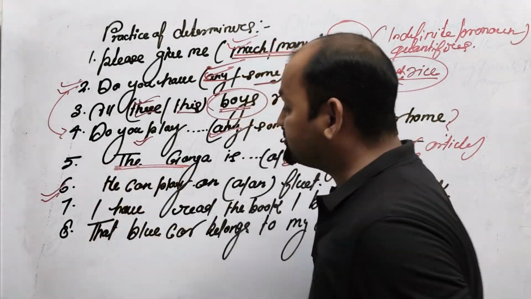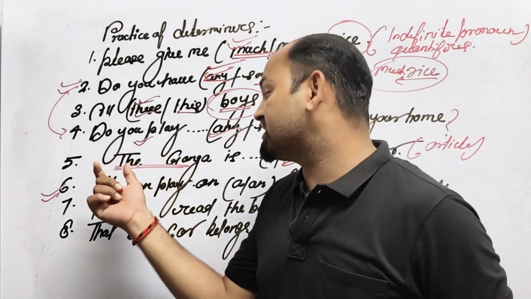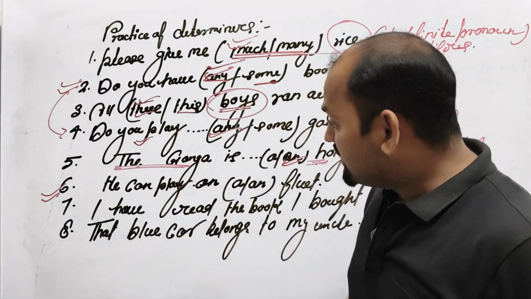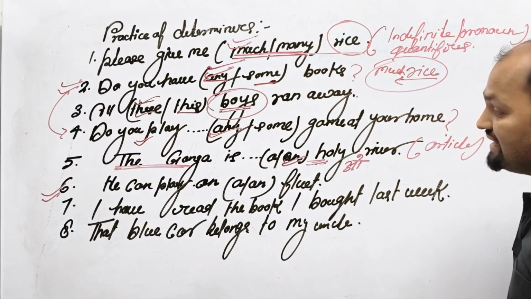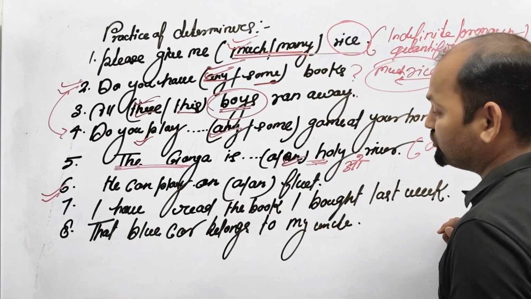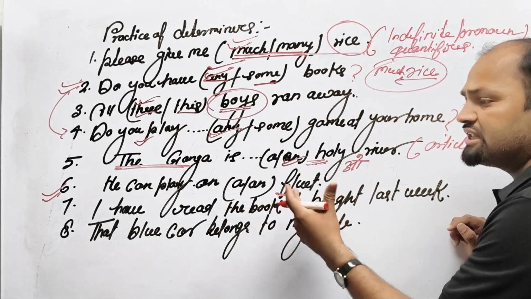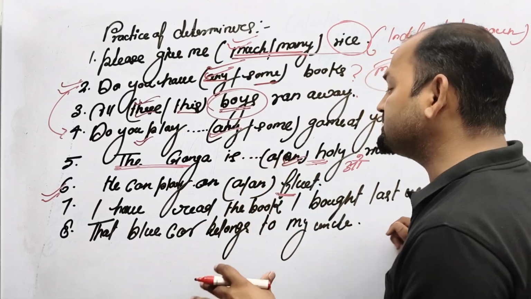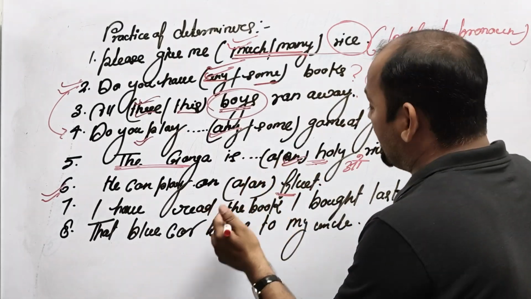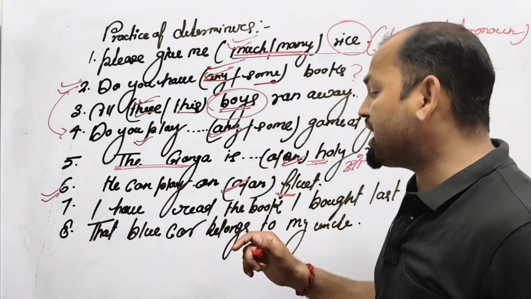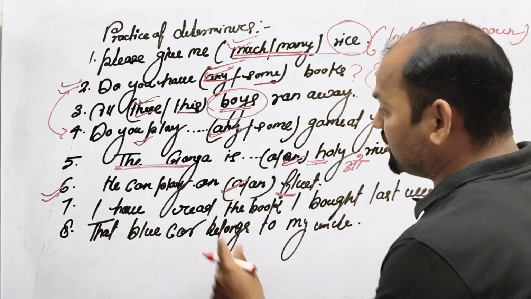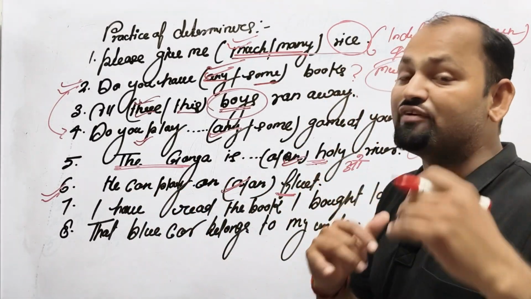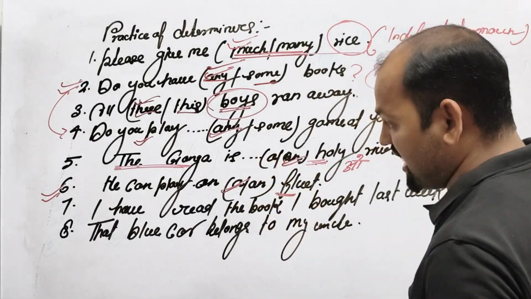It is also a determiner here. Why? Because just before Ganga I use the article. Okay, he can play a flute. Flute is a normal consonant, so don't be confused about this. I will use here a, so a is correct: he can play a flute. This is perfect. This is an example. The answer a is correct.